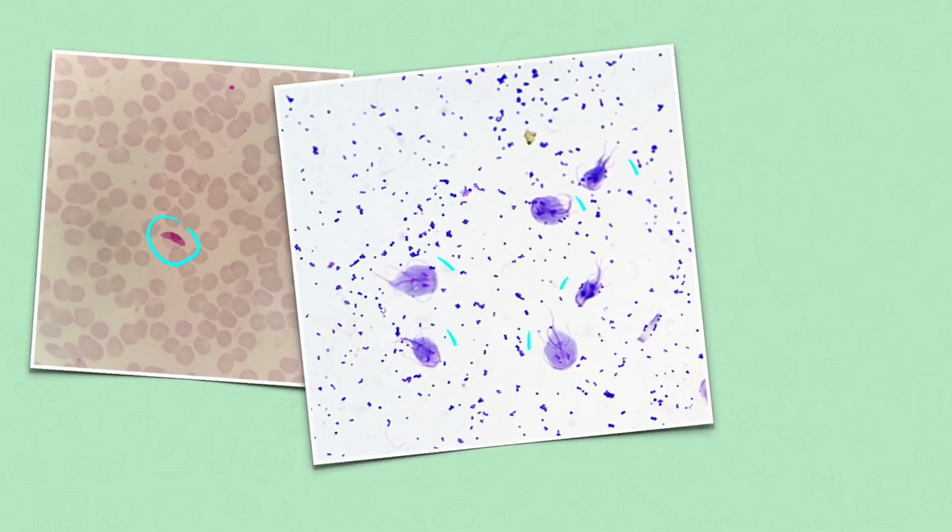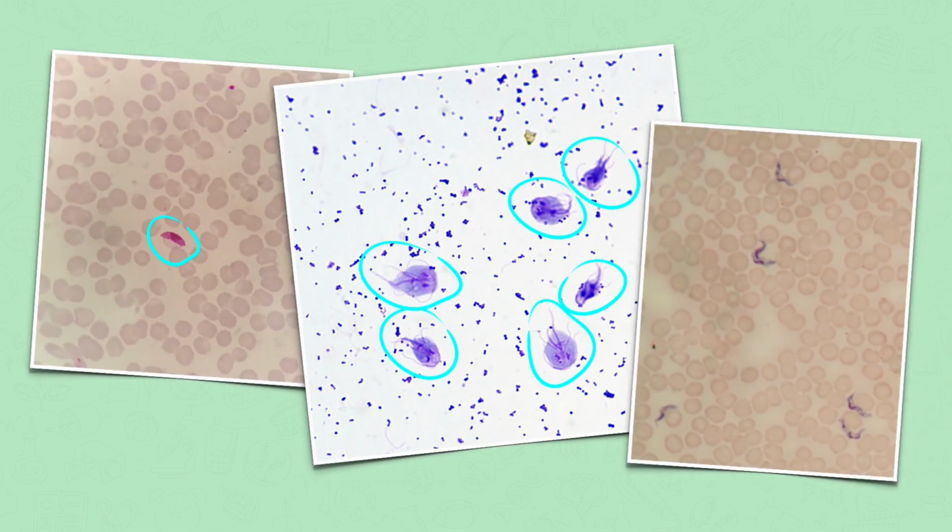Some very significant pathogens are also protists. 5 species of Plasmodium cause malaria. Giardia causes the diarrheal illness called giardiasis, and trypanosomes cause lots of diseases, including the fatal sleeping sickness and Chagas